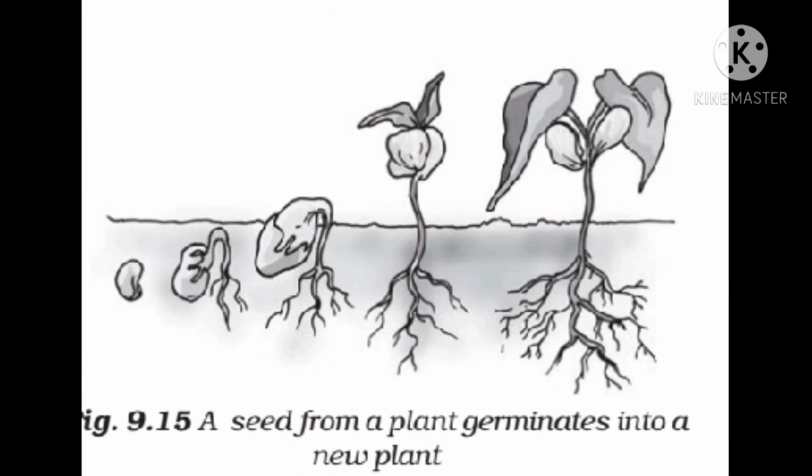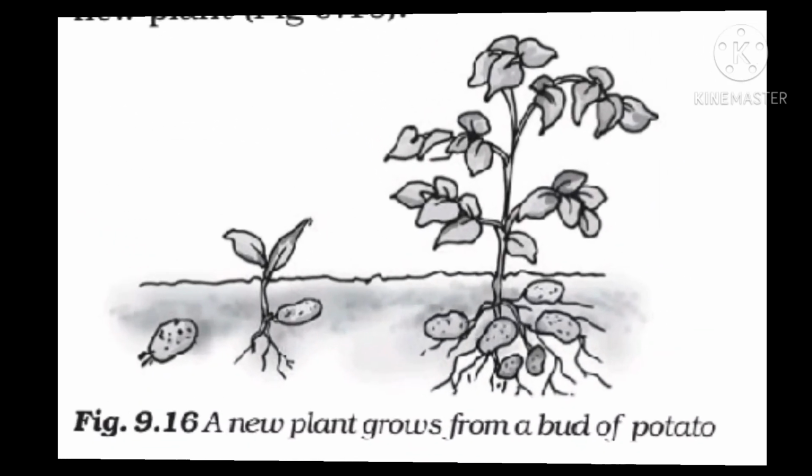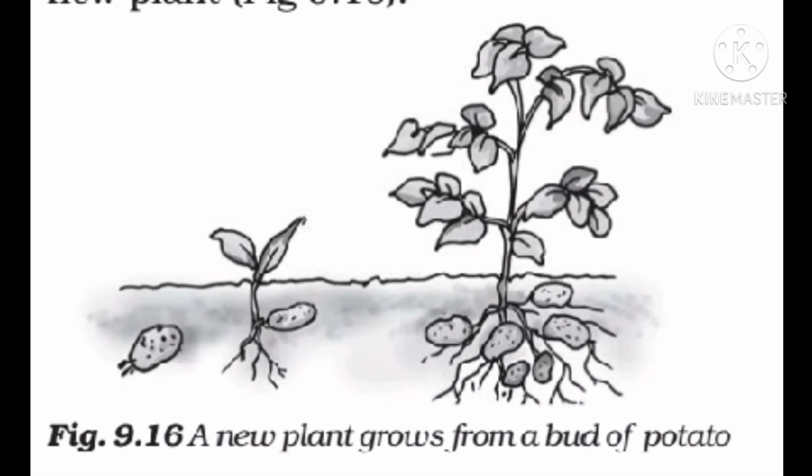Plants also reproduce. Like animals, plants also differ in their mode of reproduction. Many plants reproduce through seeds. Plants produce seeds which can germinate and grow into new plants. Some plants also reproduce through parts other than seeds. For example, a part of a potato with a bud grows into a new plant. Plants also reproduce through cuttings.